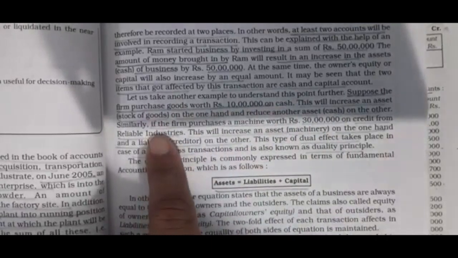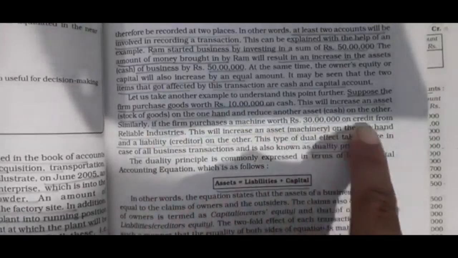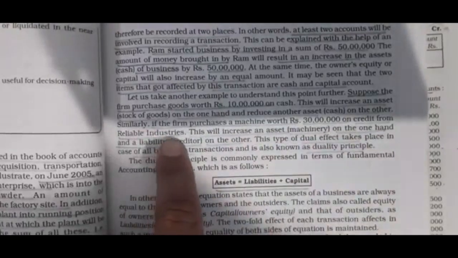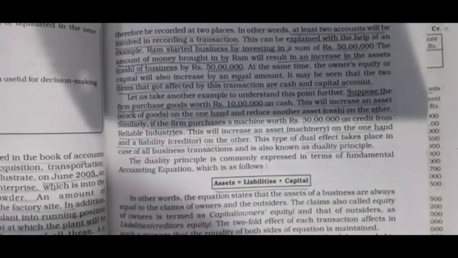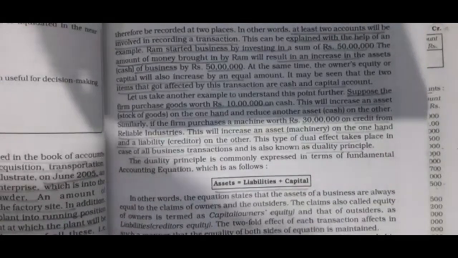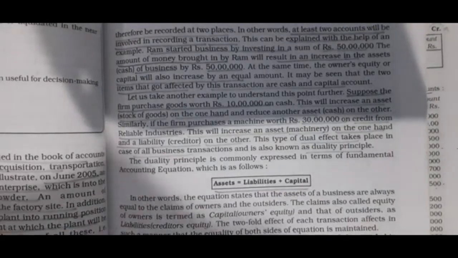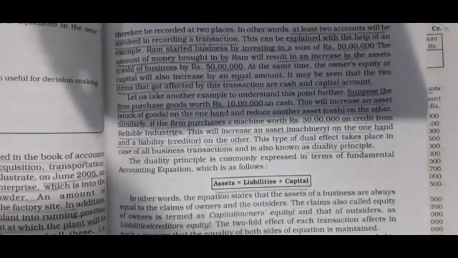If the firm purchases a machine worth rupees 30 lakh on credit from Reliable Industries. So children, if a firm has purchased a machine worth 30 lakh rupees on credit basis, then according to this, machinery will be debited and the creditor will be credited.